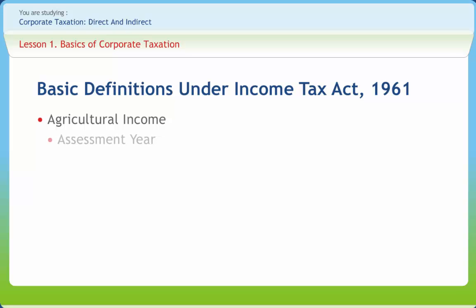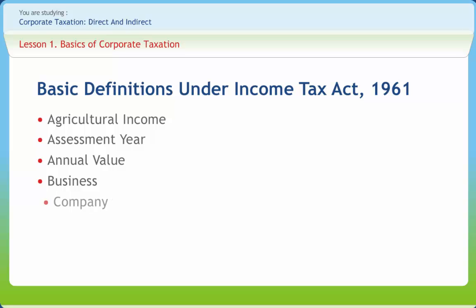Third is assessment year. Assessment year means the period of 12 months commencing on the first day of April every year. Next is annual value. Annual value in relation to any property means its annual value as determined under section 23. Next is business. Business includes any trade, commerce or manufacture, or any adventure or concern in the nature of trade, commerce or manufacture.